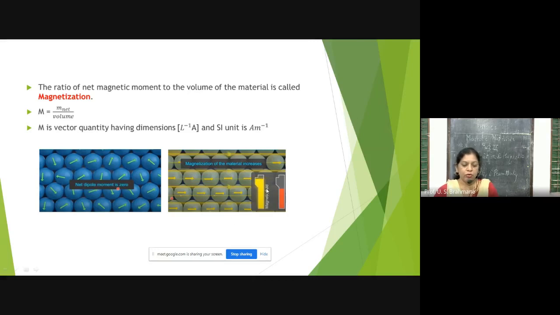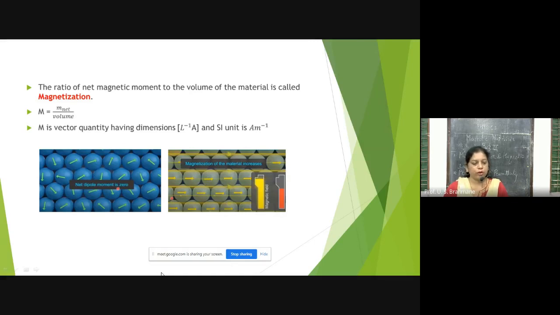It depends upon two things: the magnetic field applied, and also the temperature. We'll see later that it depends upon temperature, because when temperature increases... See here, if a magnetic field is applied, they get aligned, and it becomes a temporary magnet. If the field is removed, it comes back to its original position. So this is the magnetization.